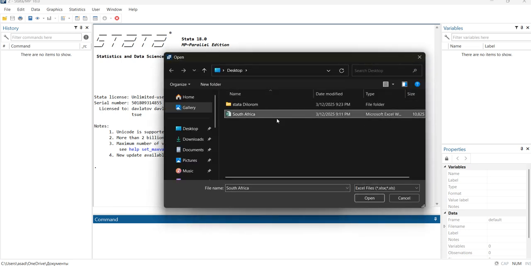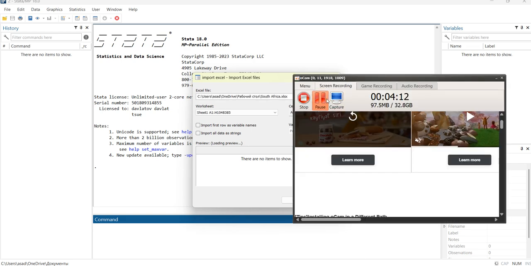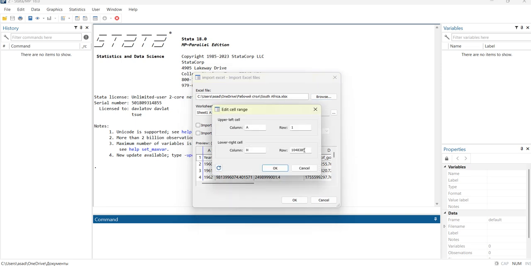As you can see, here's South Africa. It loads, so we have to wait a minute. Sorry for the inconveniences. So I'm going to continue to do the tasks. We are going to change it to 65, as here there were 64 or 65 years.